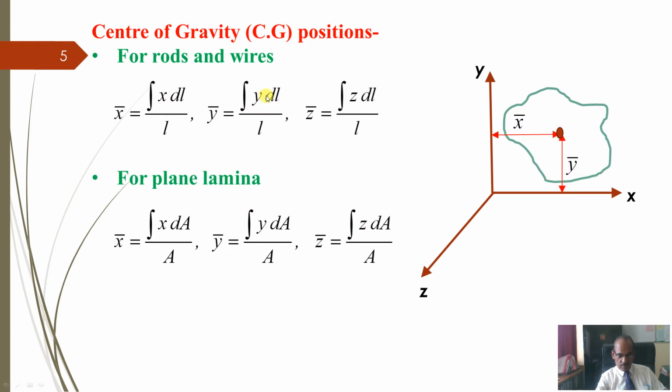Here also L1 y1, L2 y2, L3 y3, so (L1 y1 plus L2 y2 plus L3 y3) divided by (L1 plus L2 plus L3). Like this you can find out the x and y coordinate. For a plane lamina, here you can take areas: (area A1 x1 plus area A2 x2 plus A3 x3) divided by (A1 plus A2 plus A3). Similarly, (area A1 y1 plus A2 y2 plus A3 y3) divided by (area A1 plus A2 plus A3), because it is a composite lamina.